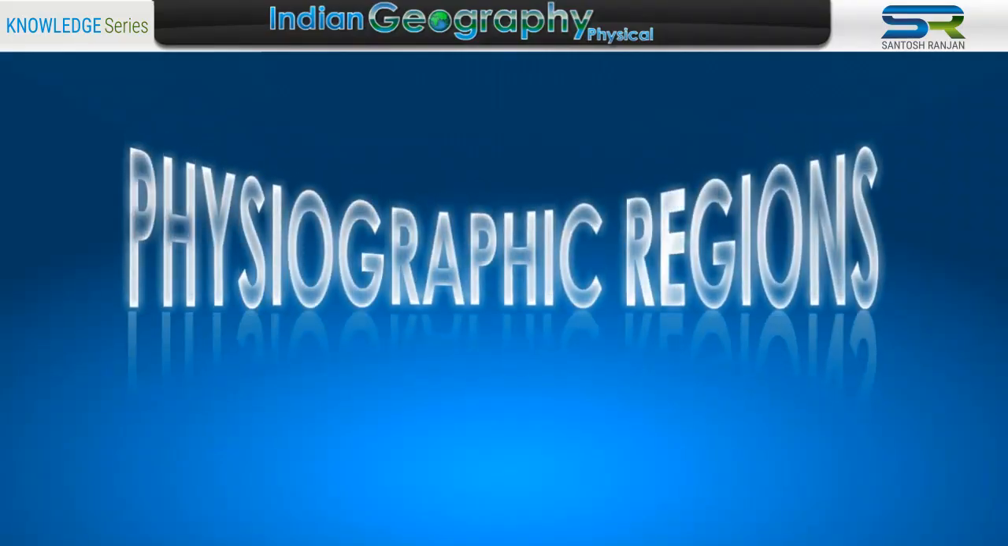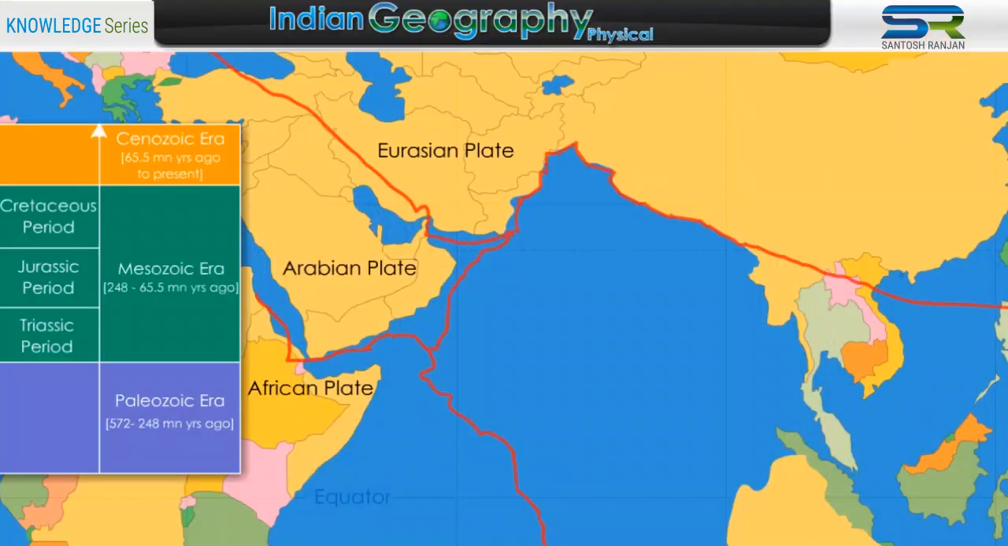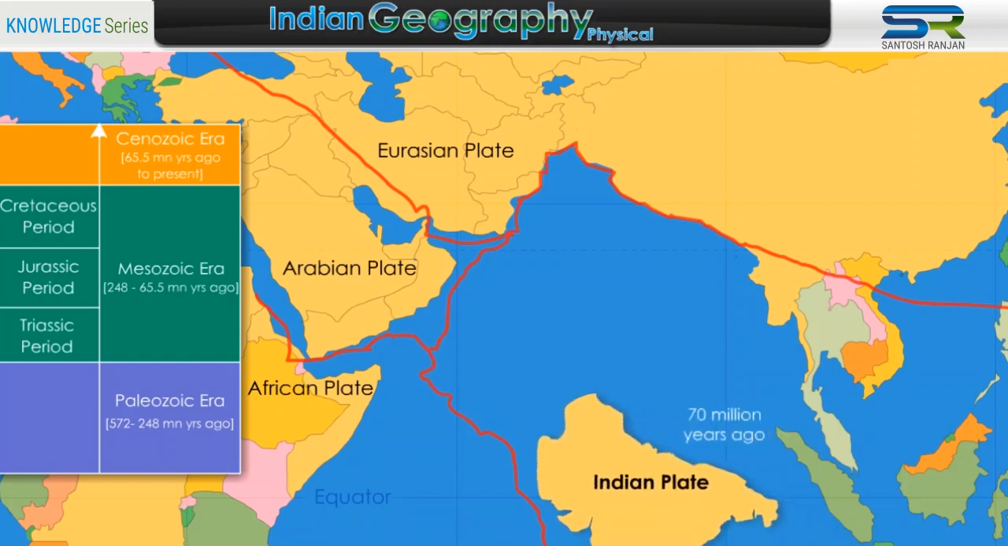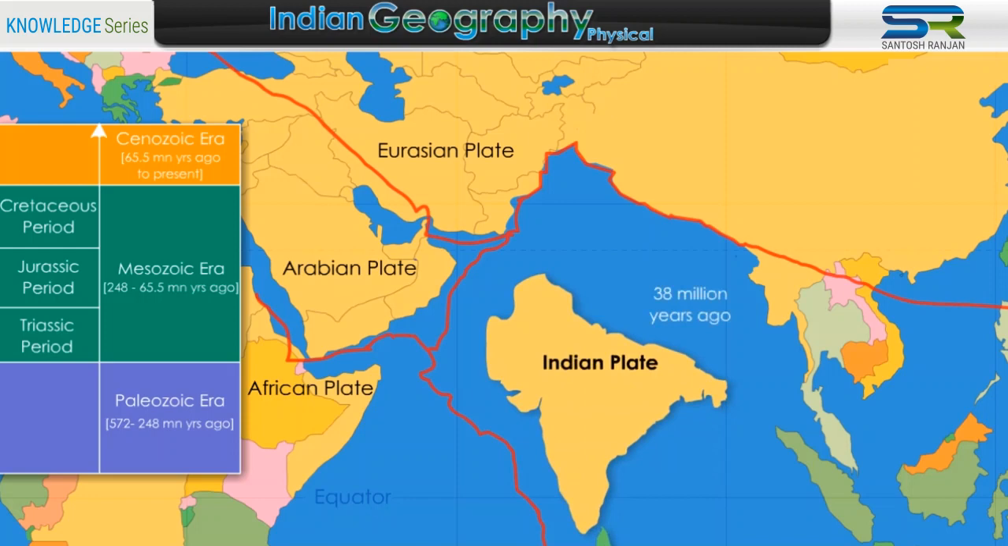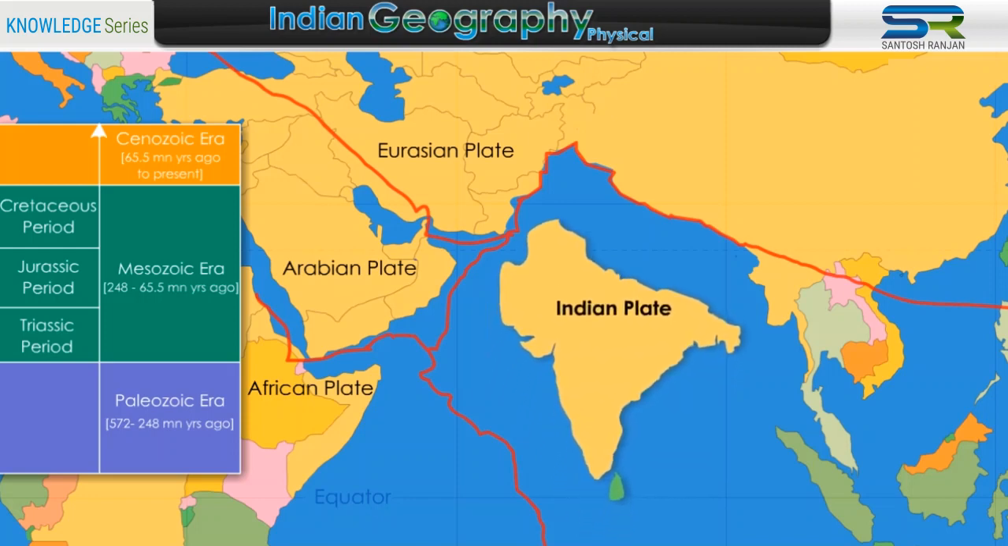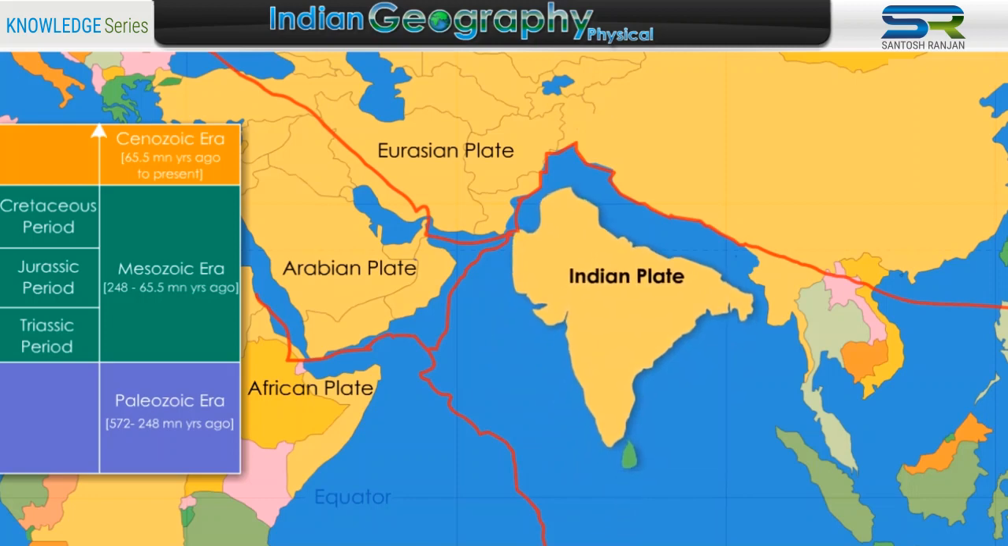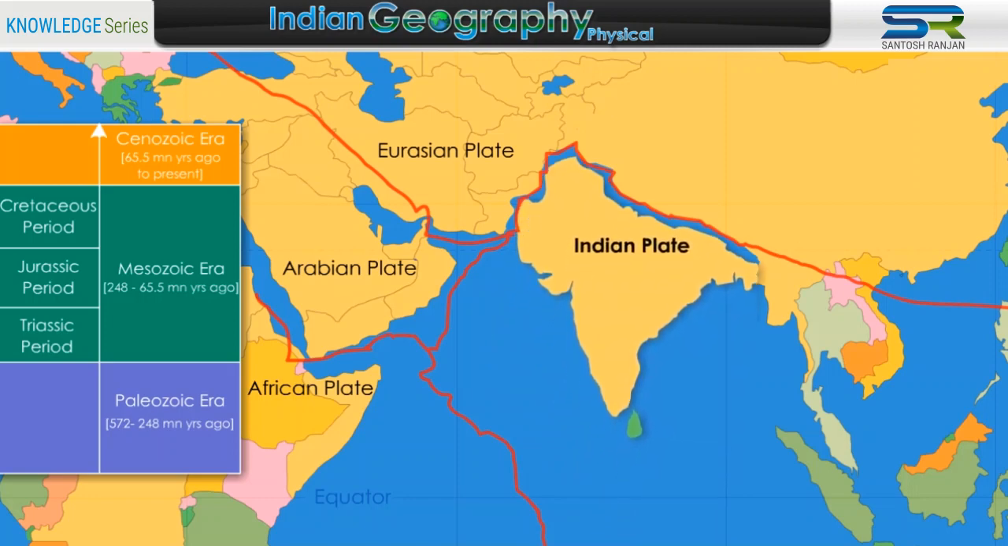Physiographic regions of India. The Indo-Australian plate is a major tectonic plate formed when it split off from the ancient continent Gondwanaland about 90 million years ago. During the late Cretaceous period, the Indian plate began moving north at about 15 centimeters per year, and finally, during the Cenozoic era, the plate collided with Asia.